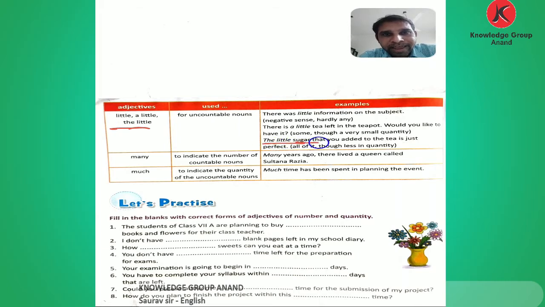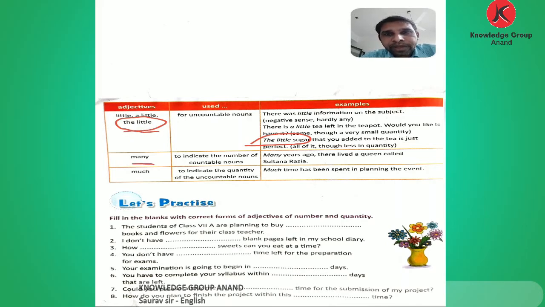And we use the little. The little sugar that you added to the tea is just perfect, means all of it, though less in quantity. Perfectly added, not much, not less, it is perfectly added. There we use the little.